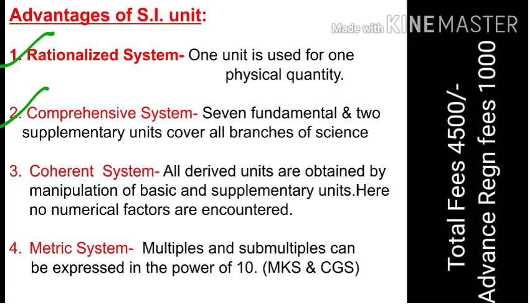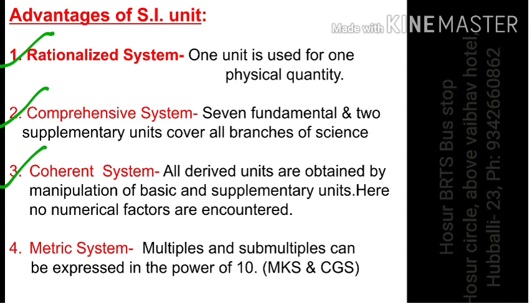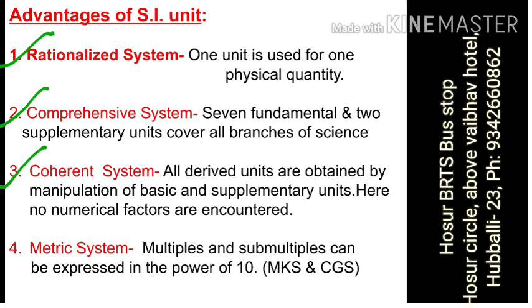Next is the coherent system, a little different from comprehensive, so note both the definitions. Coherent means all derived units are obtained by manipulation of basic and supplementary units. Here no numerical factors are involved. It means all the derived units can be formed out of these 7 plus 2, 9 fundamental quantities.